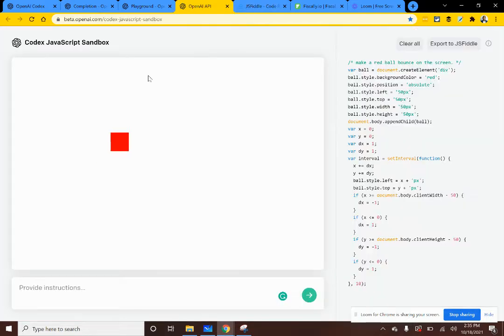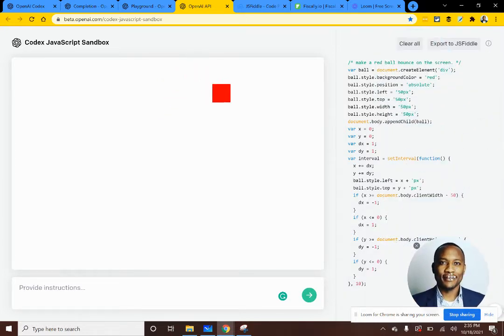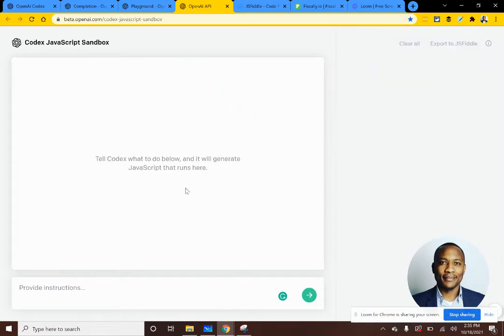Now let's go back and we can do something even more interesting. So let's clear this. Write a function, and this is very common for entry-level developers, that calculates the radius of a circle.